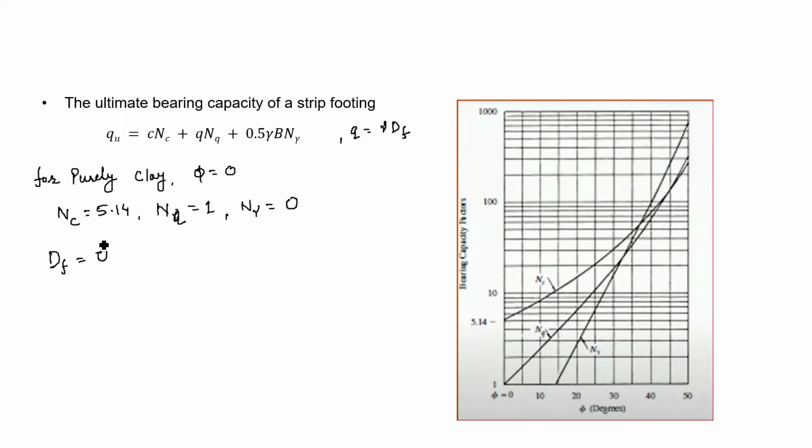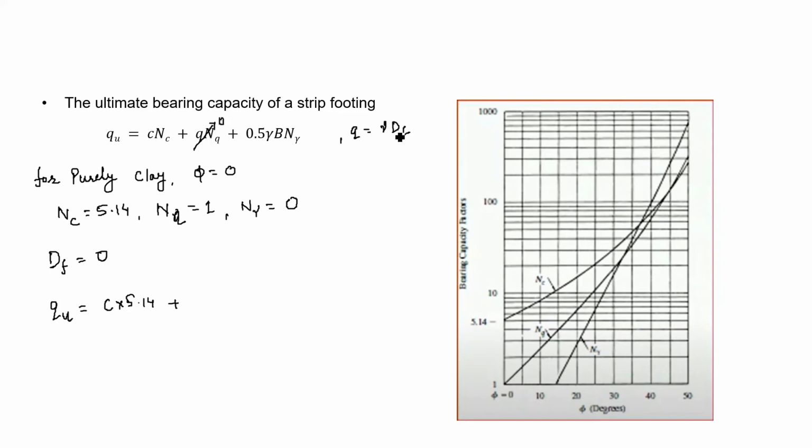So, now substituting all these values in this equation, we may write this ultimate bearing capacity Qu is equal to C into 5.14 plus q. q is gamma into Df, and when Df equal to 0, this term will be 0. Why?